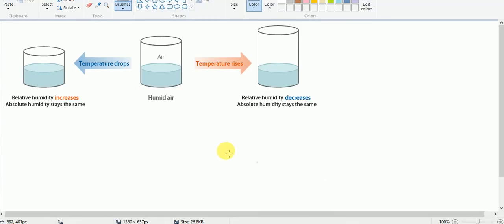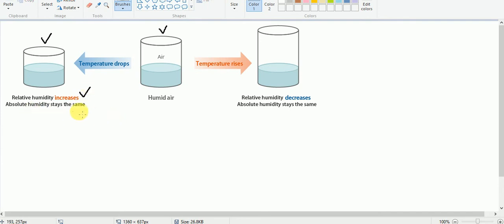See this diagram. Let us say this is a parcel of air, and when the temperature of this parcel of air drops, then as I told you, the volume will be reduced. And since the volume is decreased, and since relative humidity is expressed in percentage, relative humidity will be increased.